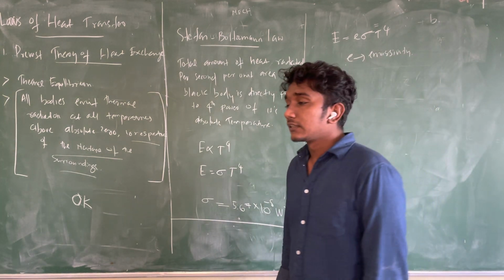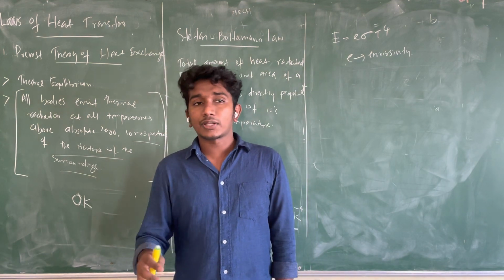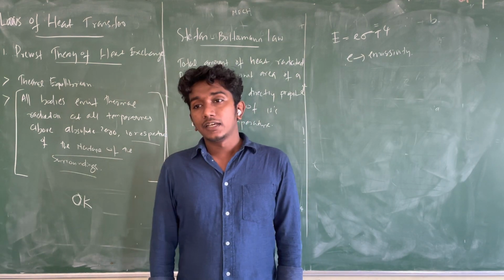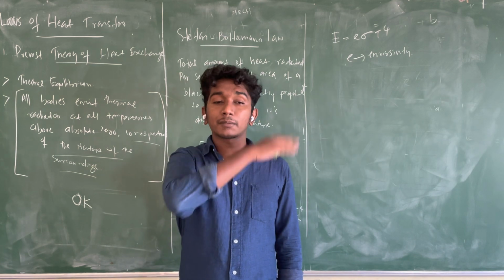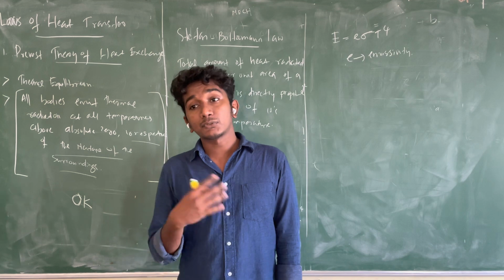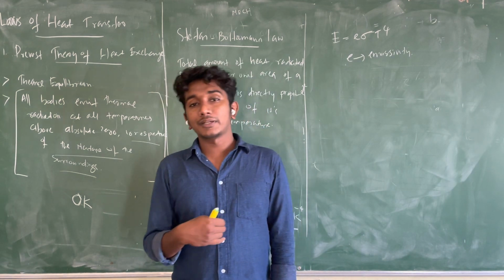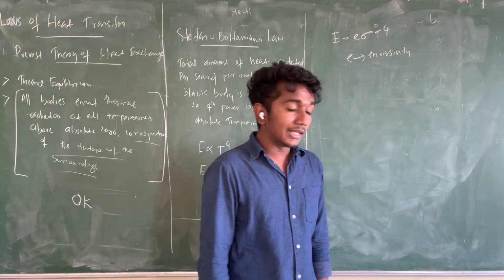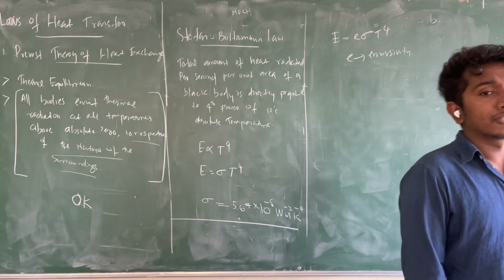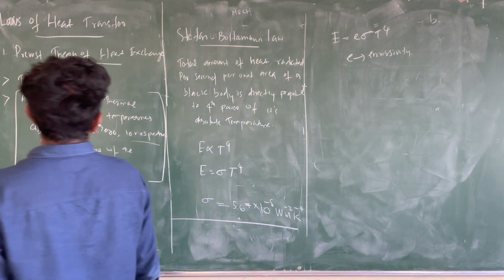A hot body will always emit more thermal radiation than it accepts from the surroundings. A very cold body will accept more thermal radiation than it emits. So this is all about Prevost theory of heat exchange.